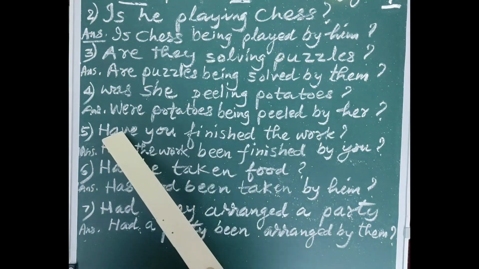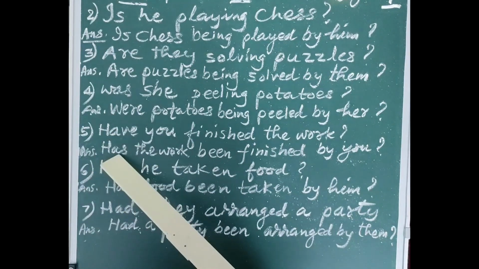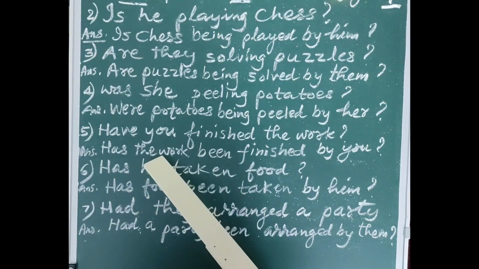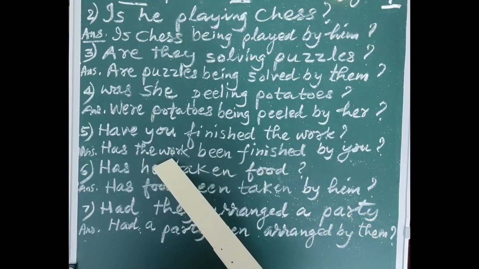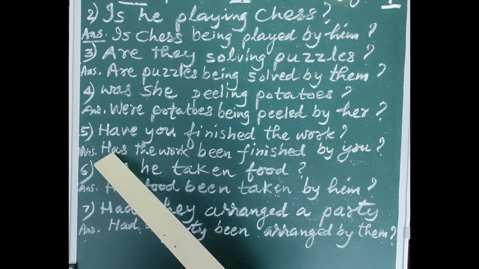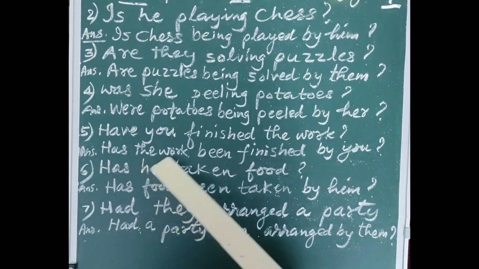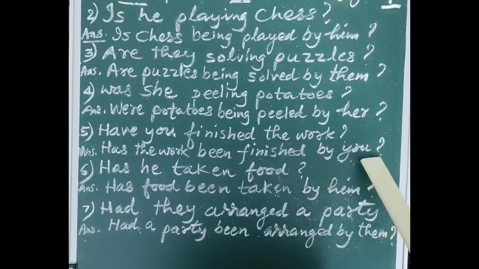So if have is given, repeat either has or have. That depends on the new sentence. Here this is the object and this is the new subject. So this is singular. Therefore we have to write has. Don't write have here. Have will be a wrong option. Has the work been finished by you?